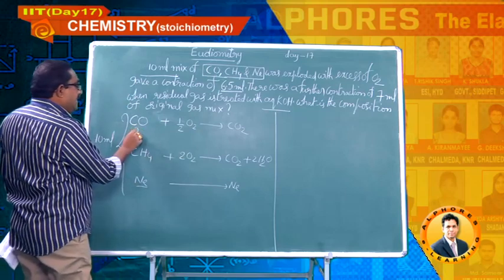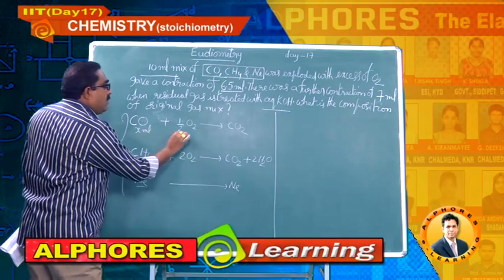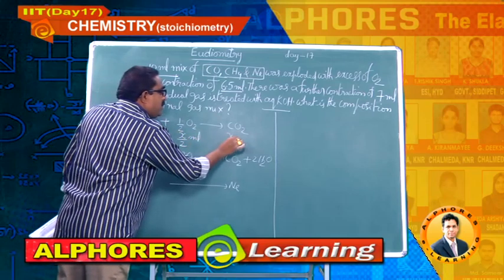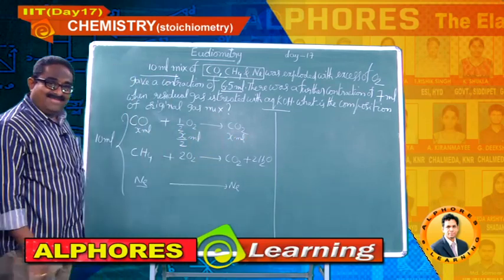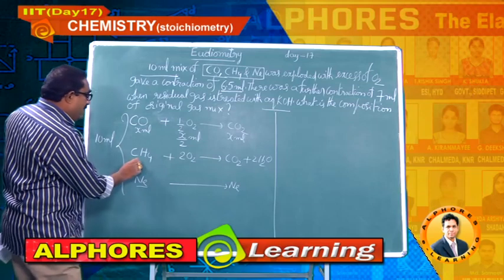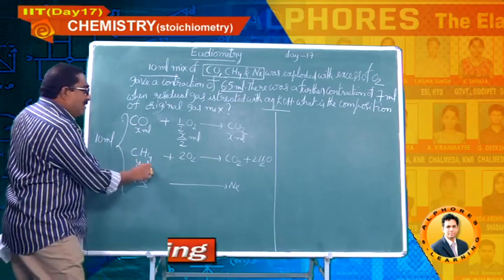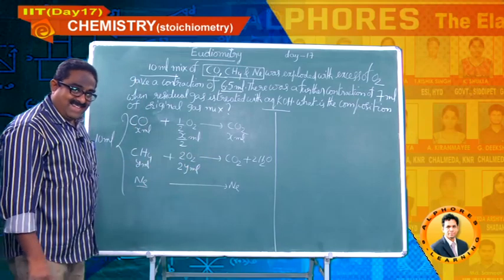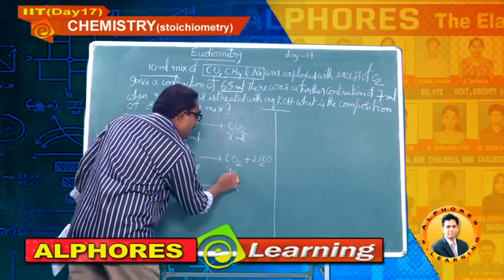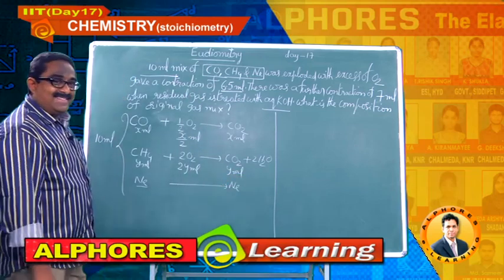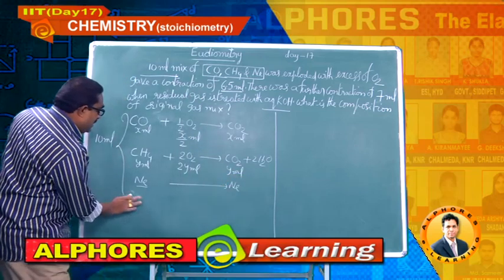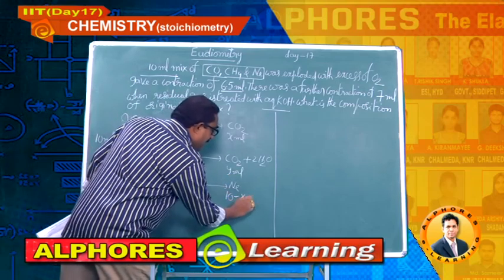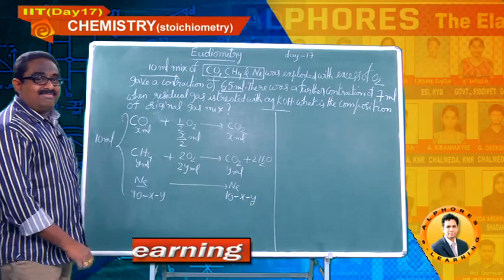So, I am going to consider it as X ml. Here the volume of oxygen needed is X/2 ml, and the volume of carbon dioxide produced is X ml. Simple. I am going to consider methane as Y ml. Y ml needs 2Y ml of oxygen for complete combustion and forms Y ml of carbon dioxide. Neon comes as it is: 10 minus X minus Y.